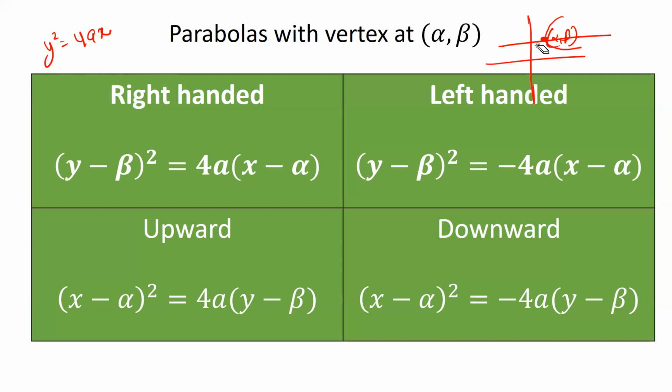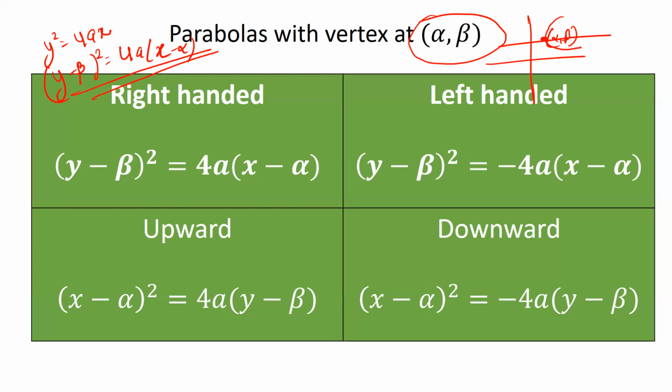But now in this case, it is something that is parallel to the x-axis and not actually the x-axis. So this was the equation of the right-handed parabola in our case. And now if I want to shift its vertex to alpha comma beta, I need to replace y by y minus beta, remember, and x by x minus alpha. So this will give me my new equation of the right-handed parabola with its vertex at alpha comma beta. It is this simple, guys.